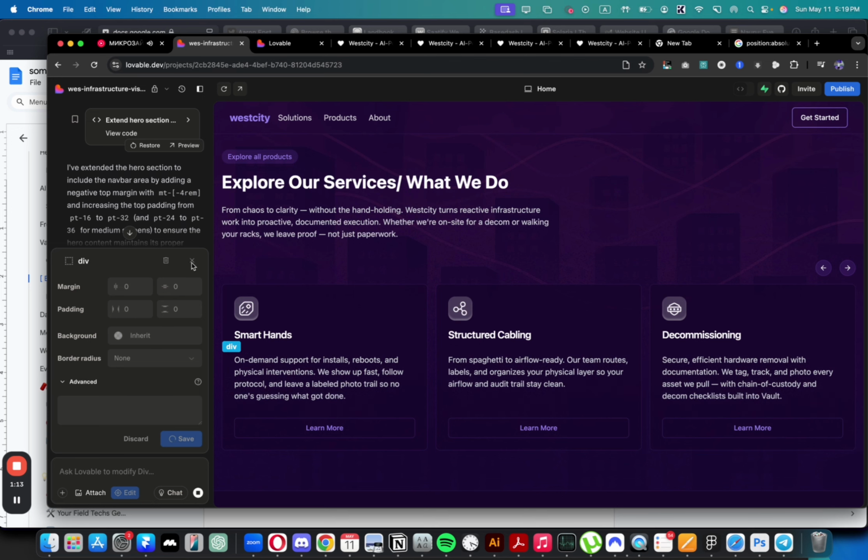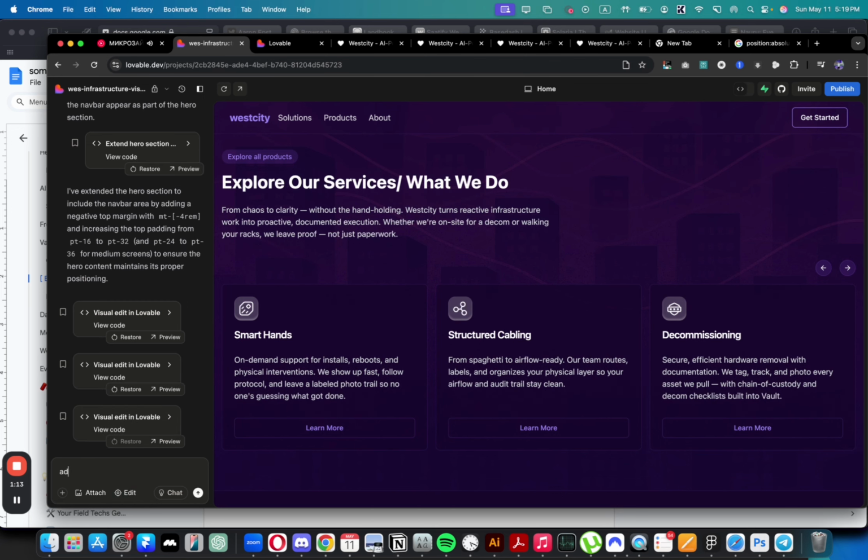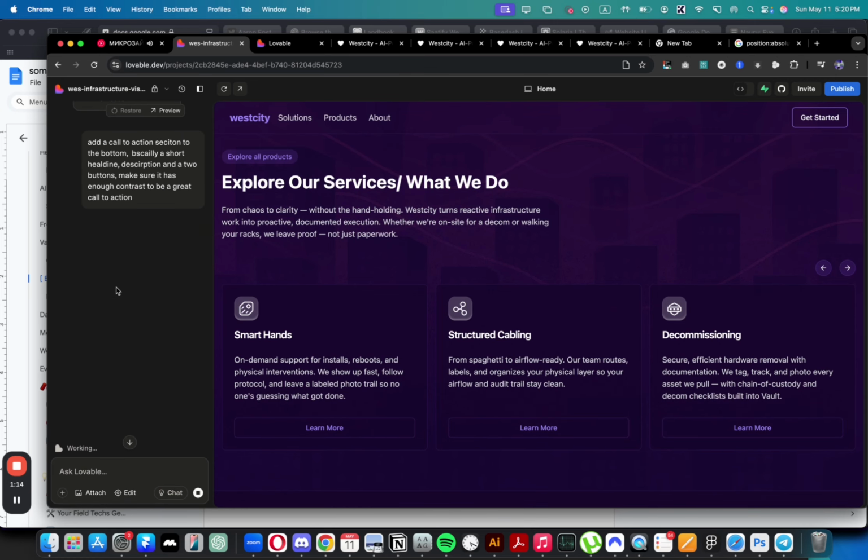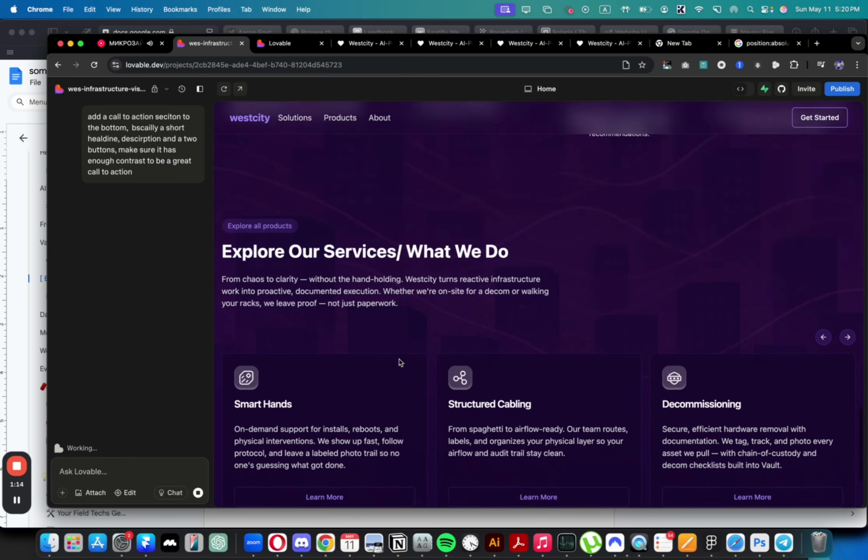And now we need to add a call to action section. Add a call to action section to the bottom, basically. Short headline, description, and two buttons. Make sure it has enough contrast to be a great call to action. And let's just say add a call to action to the bottom. I should have said to the bottom of the page.